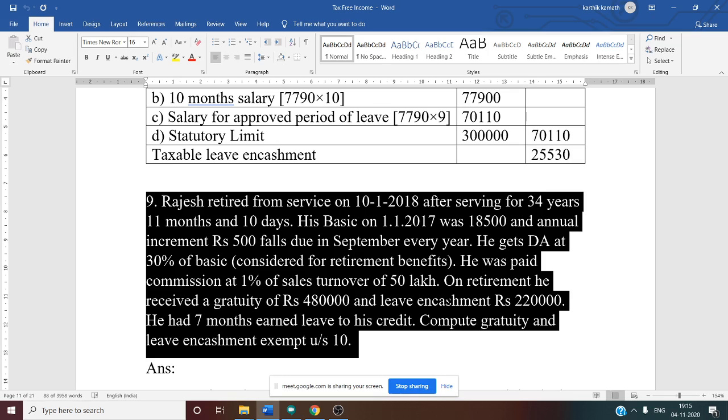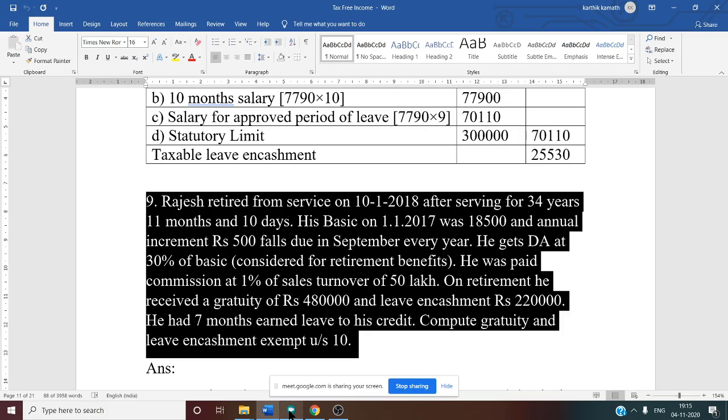So here we need to calculate two concepts: one is gratuity, the second one is earned leave encashment. And they have asked for the exemptable amount, not the taxable amount. So we are concerned only with the exemptable amount.